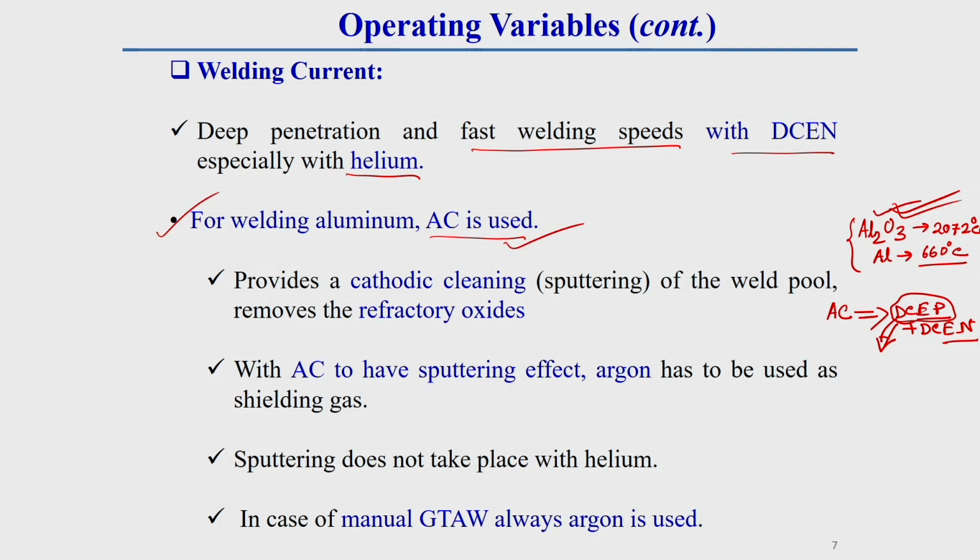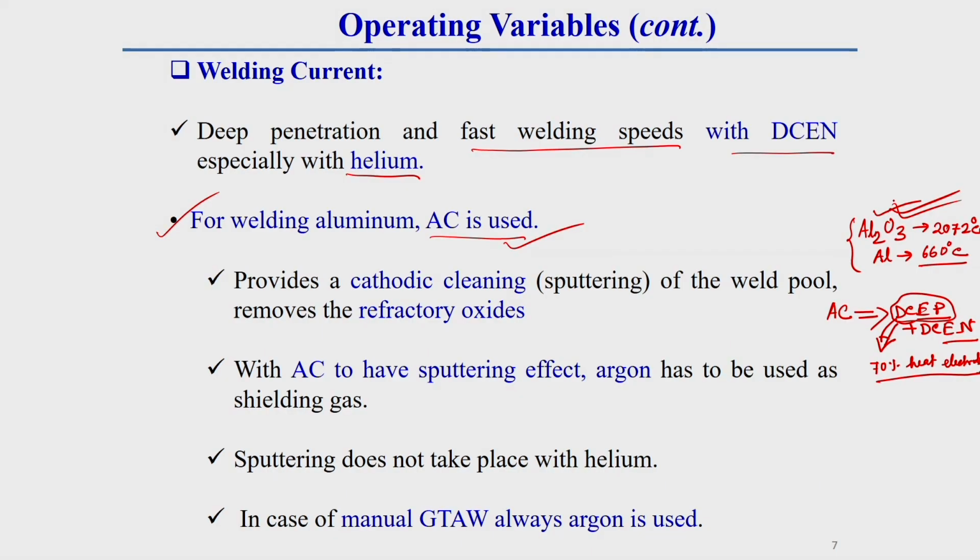But if we use DCEP continuously, your electrode will be heated more, because in DCEP generally 70% of the heat is generated in the electrode. So there is a chance of warming up and melting of the electrode. DCEP does have the effect of oxide cleaning, but if you use it continuously, the tungsten electrode can melt and deposit over the welding material, causing tungsten inclusion inside the weld material.